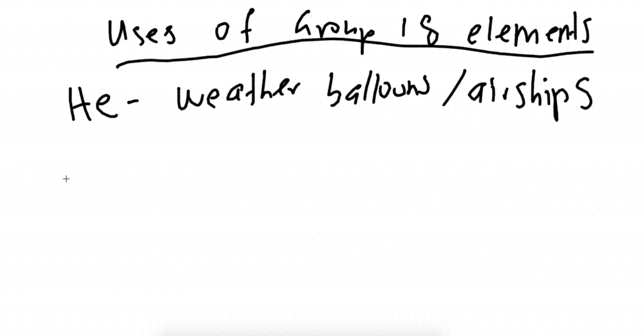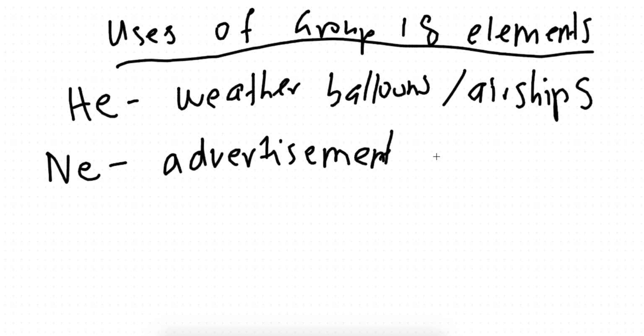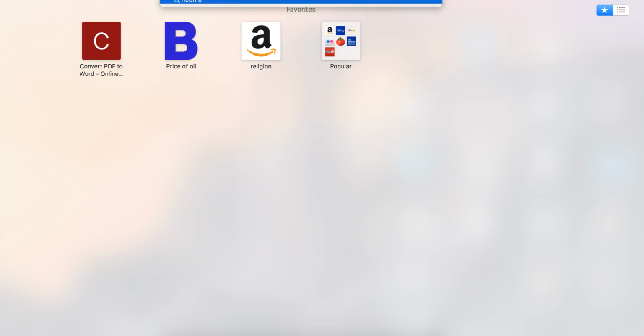So anytime you see a picture of that, what element? Helium. Now, neon. Whenever I think of neon, I think of the city of Tokyo. What is so famous about Tokyo? It has lights everywhere. City that never sleeps. Everywhere you look, neon lights. They're called neon lights, okay? So neon lights are present in advertisement boards. Why is it called advertisement boards? Because in Tokyo, you have many shops that advertise themselves, okay? So these advertisement boards are made from neon.